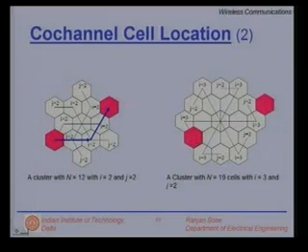Again, for i is equal to 3 and j is equal to 2, you can have these two co-channel cells, and if you move along the i axis, you have 1 unit, 2 units and 3 along i, 1, 2 along the j, again at 60 degrees, and you are at the co-channel cell. Please note, distance here is less than the distance here. This scenario has less interference, clearly this scenario has more interference, much more than n is equal to 7. In GSM, we use n is equal to 7 and sometimes n is equal to 4, and if I am very ambitious, can also use n is equal to 3.